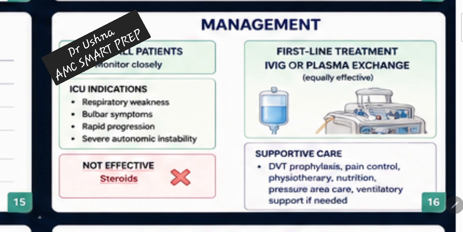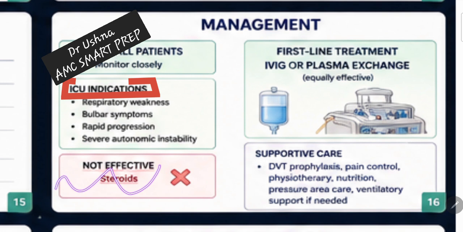Then there are certain indications which indicate ICU admission rather than the normal admission. Okay, so what are these indications in which you have to admit the patient to the ICU? This is very important again. These are the indications in which the patient is already having some kind of weakness: respiratory weakness, bulbar symptoms, rapid progression, and severe autonomic instability. These are the indications for your ICU admission.